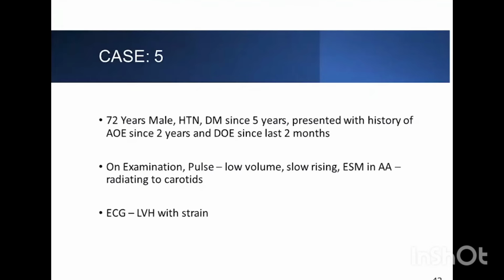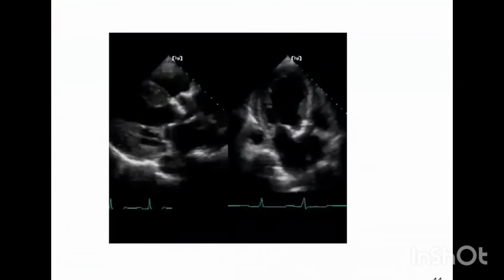Coming to the final case, this is a 72-year-old male, hypertensive and diabetic since 5 years, presented with history of angina on exertion since 2 years and dyspnea since the last 2 months. On examination, pulse was low volume and slow rising. There was an ejection systolic murmur in the aortic area radiating to the carotids. ECG showed LVH with strain. So this was basically aortic stenosis. So this was the echo finding.